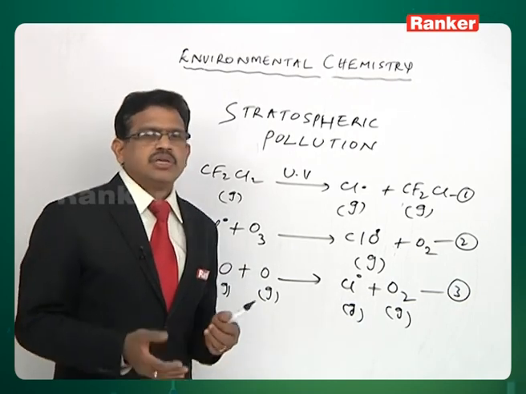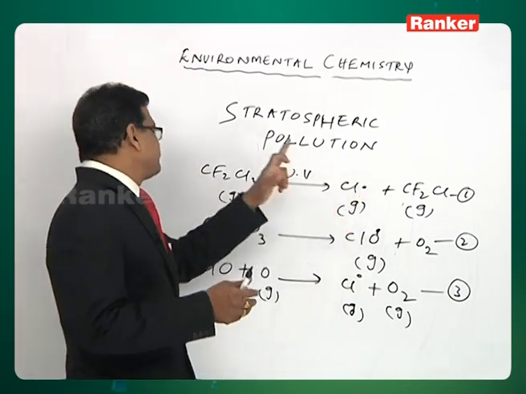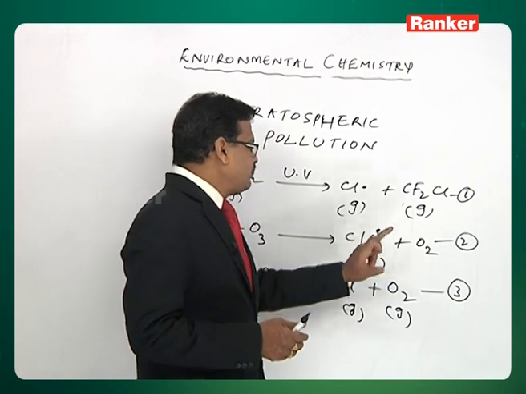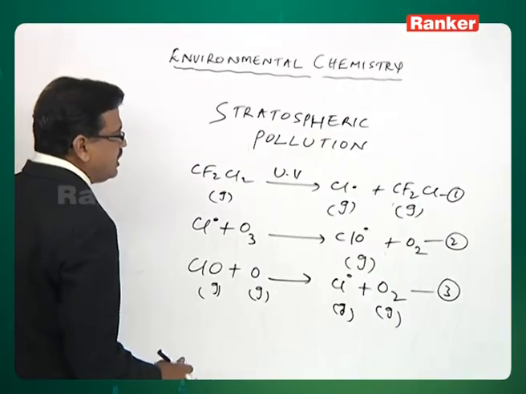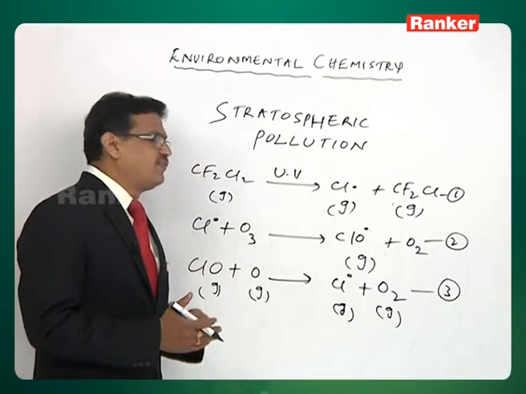into the stratosphere and damaging the ozone layer. This single chlorine free radical damages ozone, again forms ClO, and this ClO radical combines with a single oxygen atom and forms chlorine free radical.